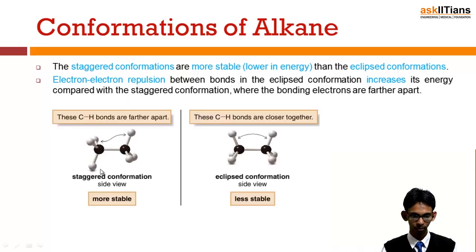You can see these are in front of each other, so they will repel more, while in this case there is a difference of 60 degrees, so the repulsion is minimum. That's why this one is more stable as compared to this.